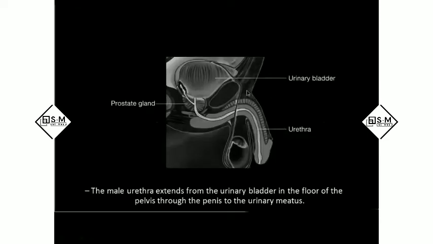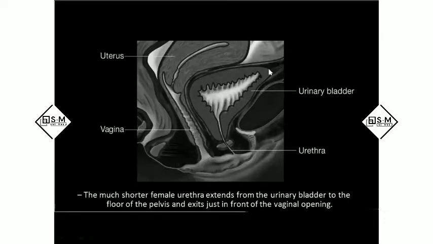This is the male urinary system, because only in the male do we have this 8 inches long urethra, which extends into the penis. This we call the urinary meatus. And this is the prostate gland. And this is the female urinary system. In this female urinary system, this is the urinary bladder, which is present just behind the pubic symphysis. This is the pubic symphysis, the bone. Just behind it, we have the urinary bladder. And here we have only 1.5 inches of urethra.